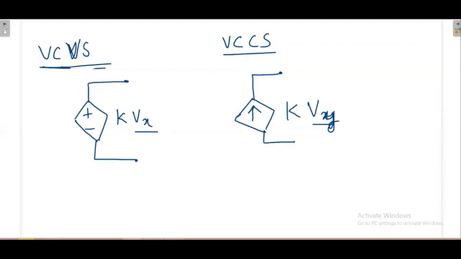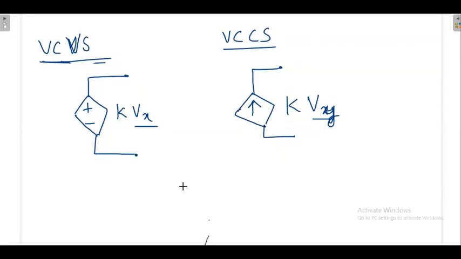This one is a voltage controlled current source. So again I can have voltage controlled current source, voltage controlled voltage source, and current controlled.